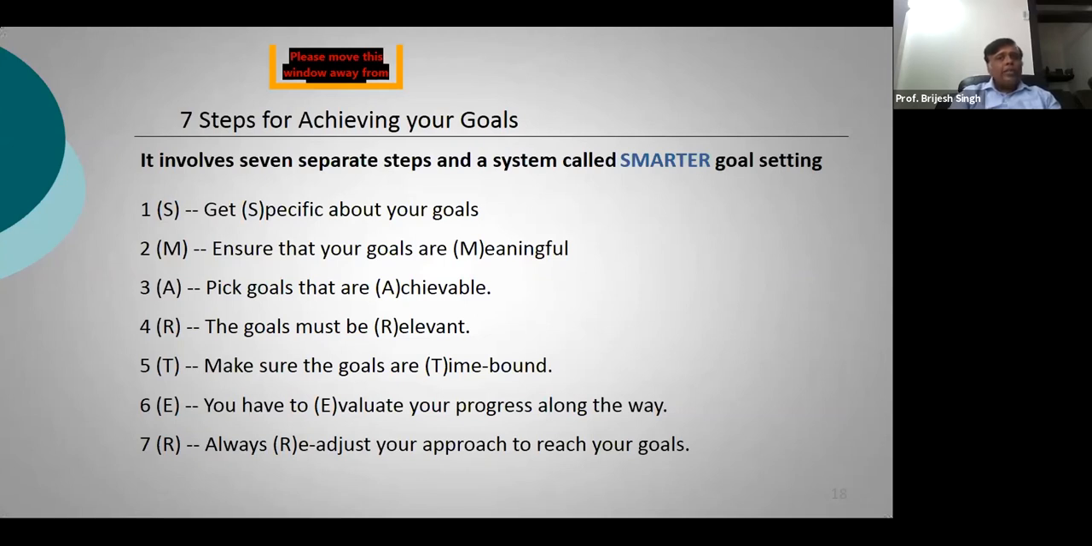For how long do you need to keep on readjusting your approach? Till the time you are aligned on the right path, till the time you are aligned to the results that you want to get. So these were the points in which you can go ahead and set your goals, and how you can go ahead and achieve your goals. Okay, so let's go ahead now.